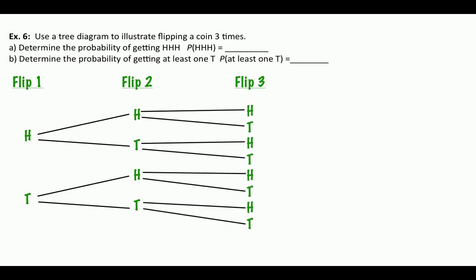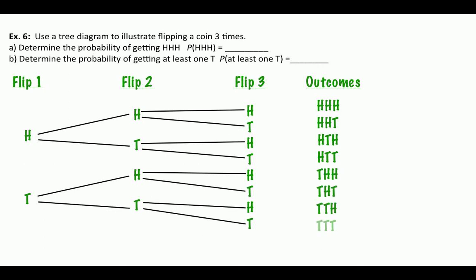Now what we're going to do here that we hadn't done before is create a separate column out to the right called outcomes, and we're going to put them in order. So if you follow along, heads, heads, heads is the first outcome, then heads, heads, tails is the second outcome, then heads, tails, heads, and then heads, tails, tails. And then tails, heads, heads, tails, heads, tails, tails, tails, heads, tails, tails, tails. You can see there's one outcome that's all heads, one outcome that's all tails, and all kinds of combinations in between.